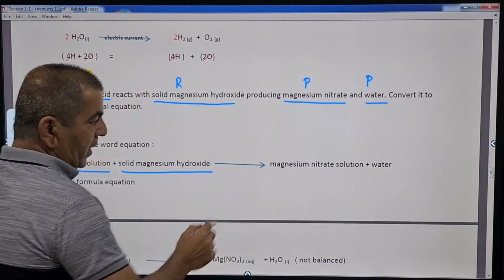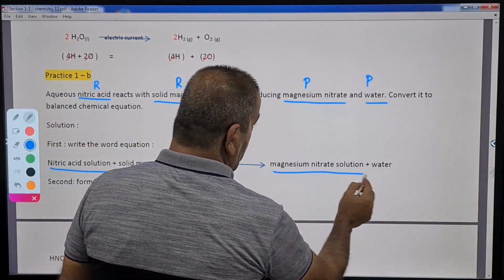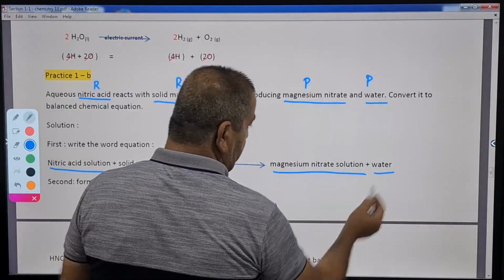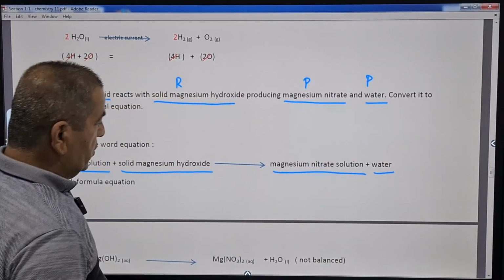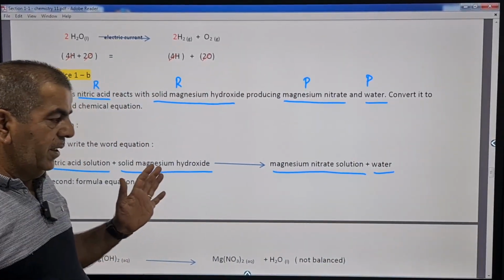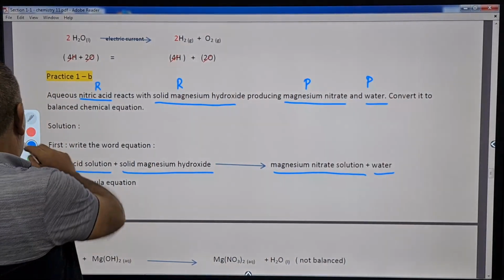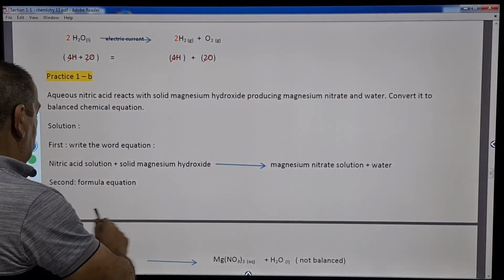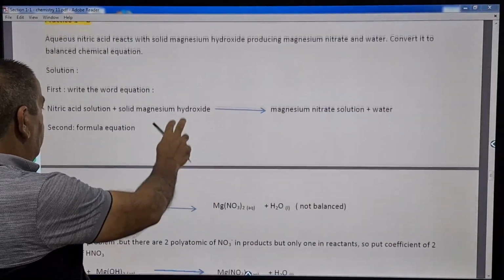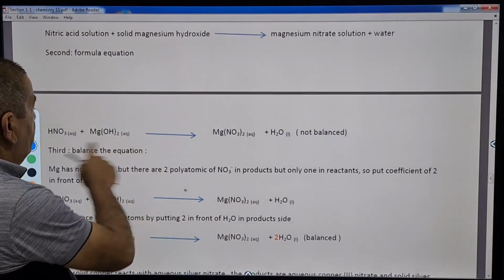Yielding magnesium nitrate, also solution. So this is aqueous, and water is liquid. So far we made the word equation. Now let's convert it into a formula equation. Our second step is the formula equation.